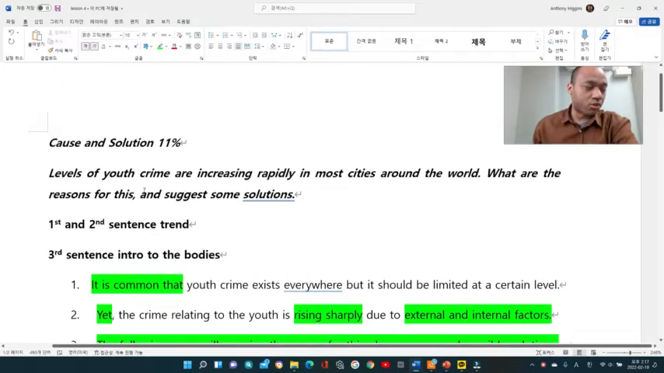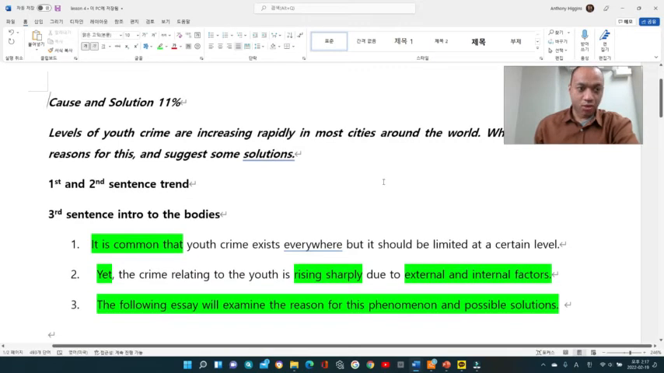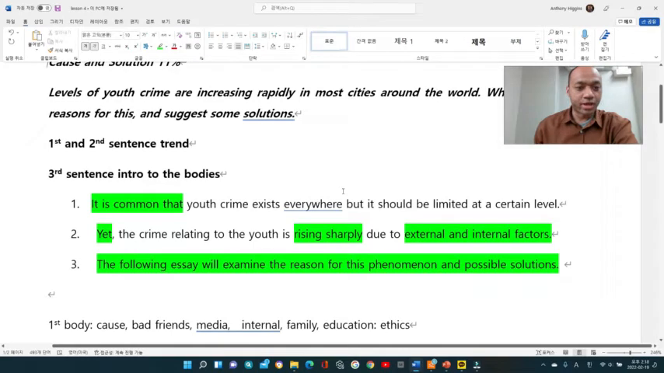First of all, let me go over the question. Levels of youth crime are increasing rapidly in most cities around the world. What are the reasons for this, and suggest some solutions. Okay, so here I have a first, second and third sentence. So I will be writing three sentences. The first and second sentences will be talking about the trend, and the third sentence will be the intro to the body.